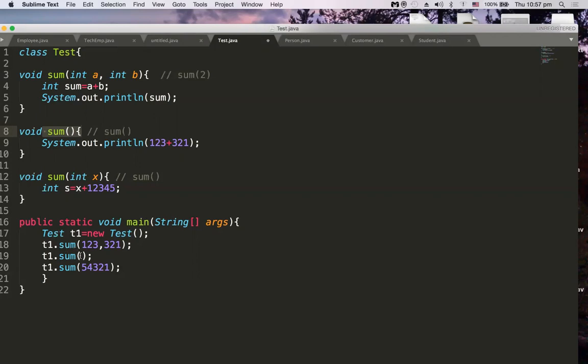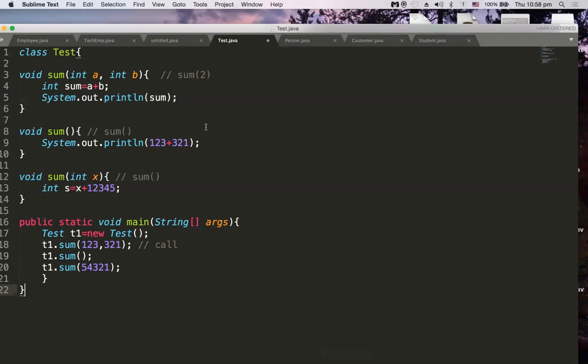When we call t1 dot sum with no arguments, this sum is called because we are not passing any arguments. So when t1 dot sum of some value is called, this sum method will be called because it takes only one argument, an integer, and an integer is supplied. So this is the method call, and these are all the definitions. The binding from the method call to the method definition happens at compile time. That's why we say it is static polymorphism or compile time polymorphism, and the binding that happens is compile time binding. So this is about method overloading.